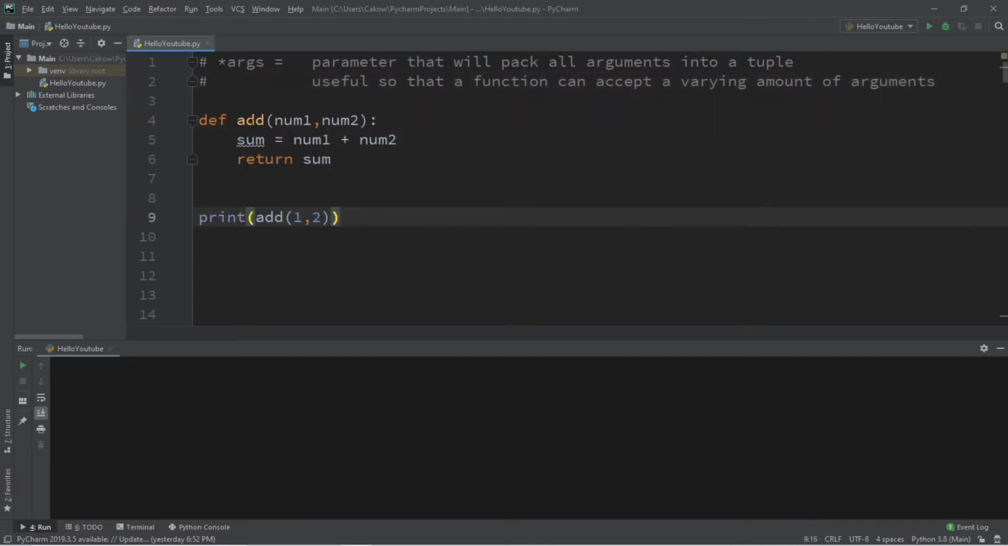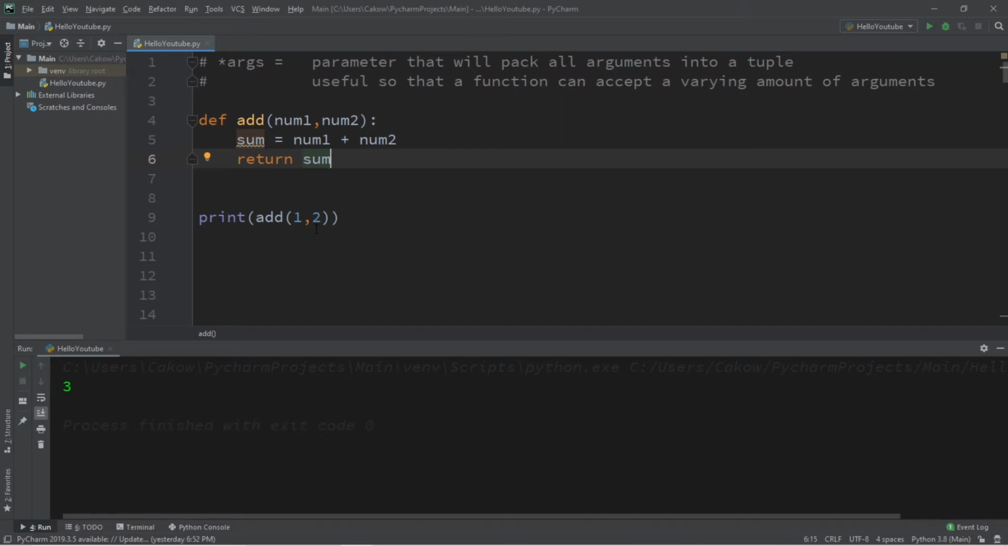Let's say we have a function called add that will accept two numbers as arguments and add them together and return the sum. So this works as intended, right? As long as we pass in only two numbers. But what if we need to pass in three numbers as arguments?